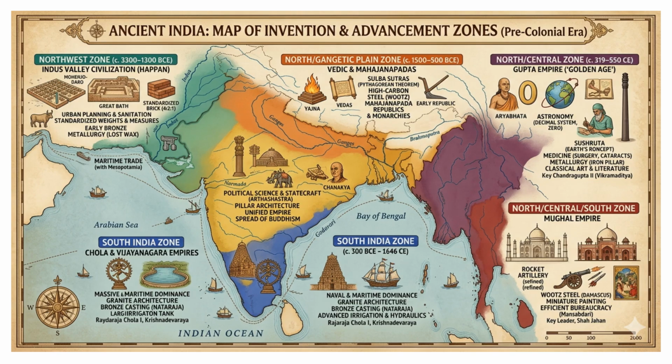Military: evolution of gunpowder warfare in India. The use of rocket artillery, later refined by Tipu Sultan. Art: Mughal miniature painting, blending Persian, Indian, and European techniques. Political science: Akbar's Mansabdari system, a unique administrative and military grading system.